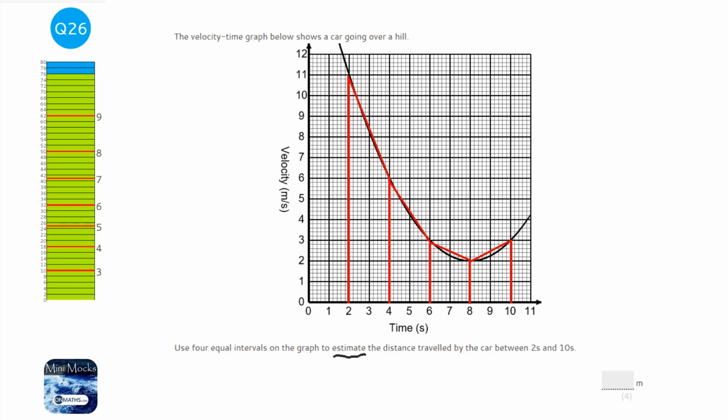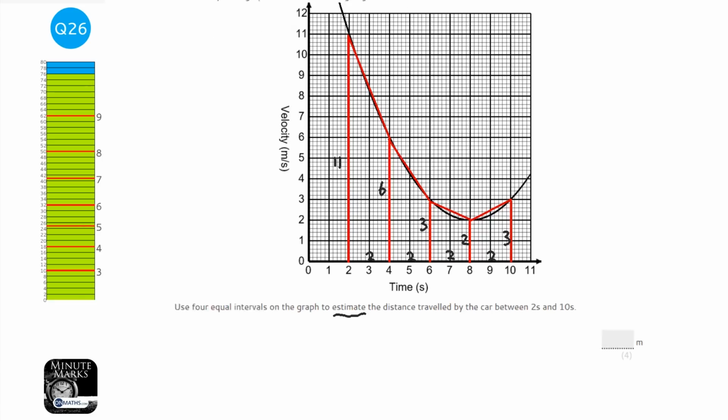Okay, let's get the heights of these trapeziums, and I normally draw them onto the graph itself. It's a little easier to get my head around. So that's, I think, 11. I think that's 6. And the height of this one, because I've drawn it badly, I think is 3. The height of this one is 2, and this one I think is 3. And the width of all of them is 2.